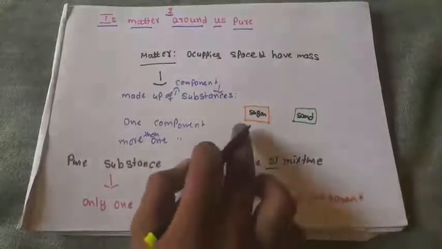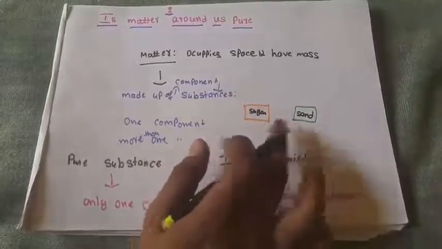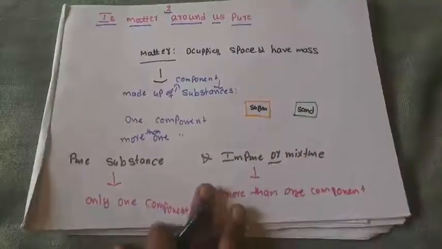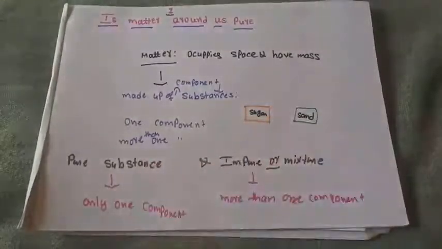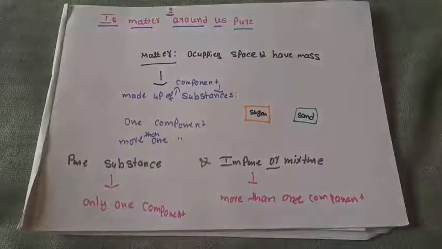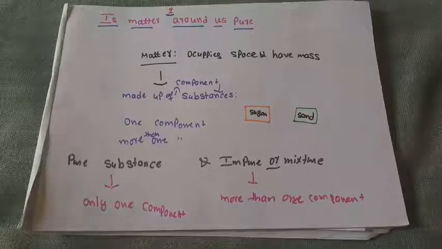In one paper you take sugar, and in the other paper you take sand. Observe the sugar and the sand. Now tell me, between sugar and sand, which one looks like a pure substance and which one looks like an impure substance?